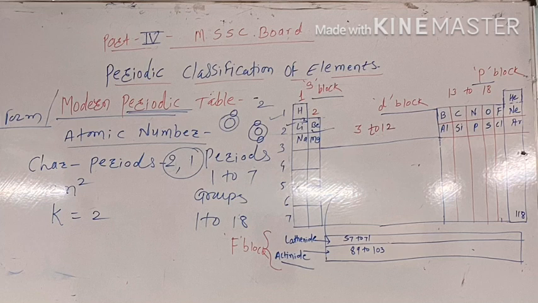Next point, the entire periodic table is divided into 4 blocks: S block, P block, D block and F block.